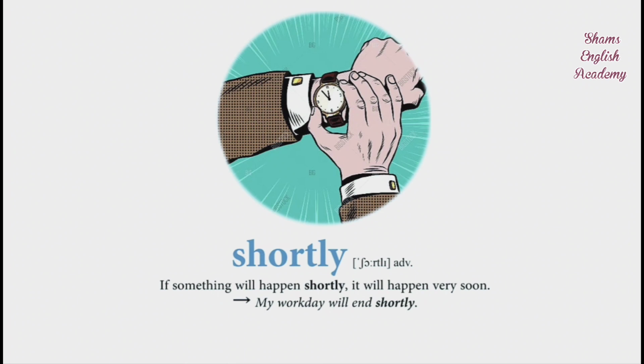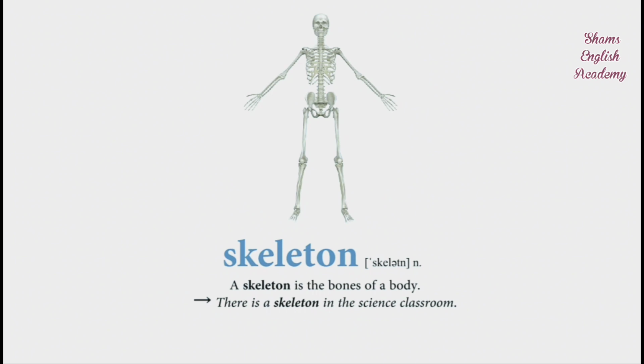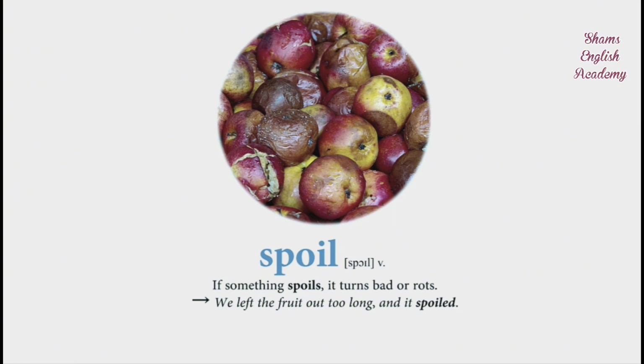Shortly. If something will happen shortly, it will happen very soon. My workday will end shortly. Skeleton. A skeleton is the bones of a body. There was a skeleton in the science classroom. Spoil. If something spoils, it turns bad or rots. We left the fruit out too long and it spoiled.